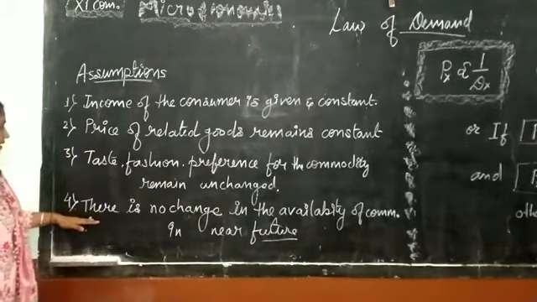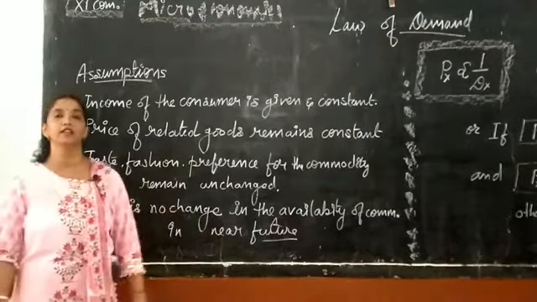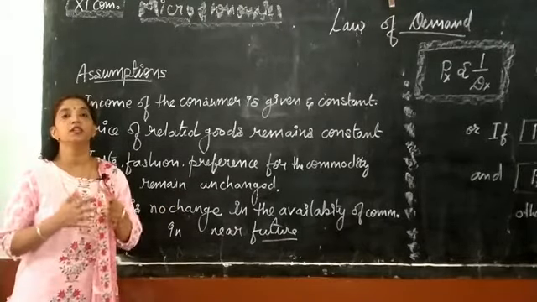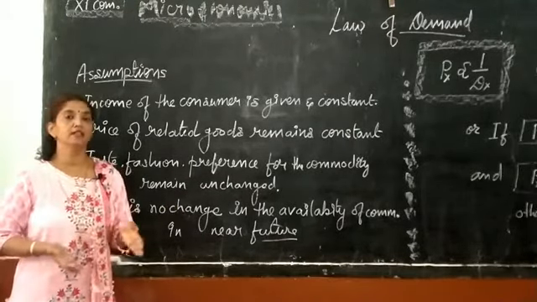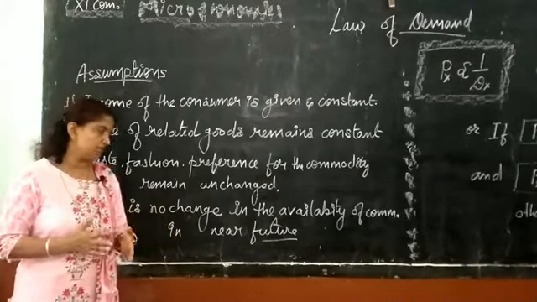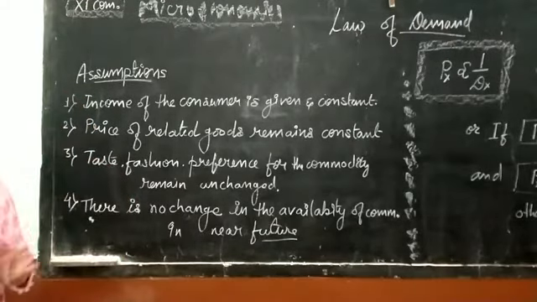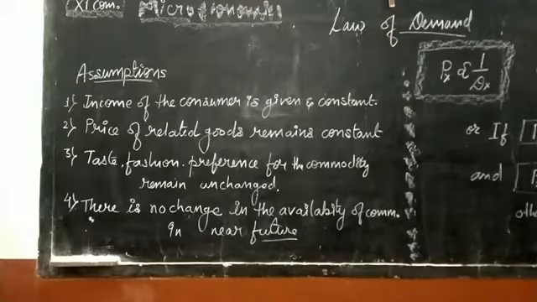And the next assumption is that there is no change in future expectation, like there is no change in the availability of commodity in the near future. Okay, these all are assumptions for the determinants of demand being constant.